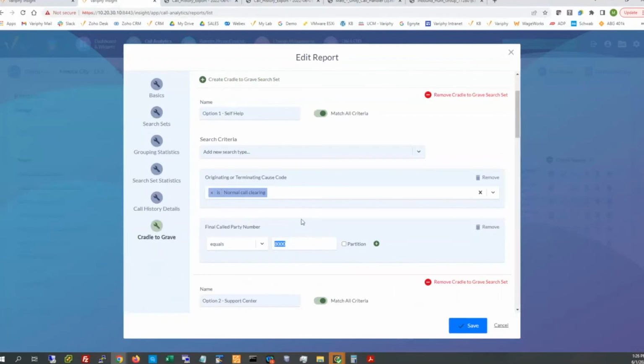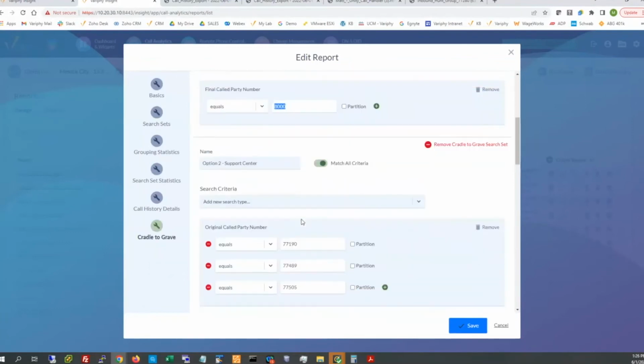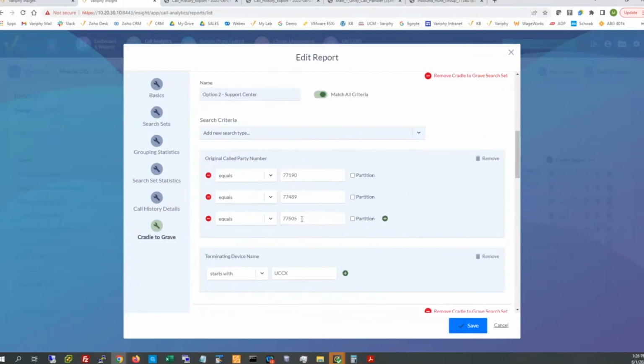We know there are no next steps for this. There shouldn't be any cradle to grave, anything for these legs. They were serviced by option 1, whether it was time of day or location, address, directions, etc., but a self-help menu option. Secondarily, we were mentioning contact center stuff that we were seeing.